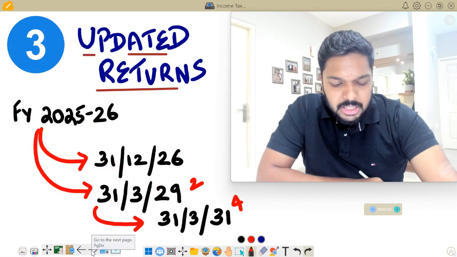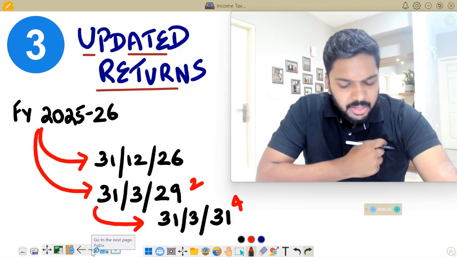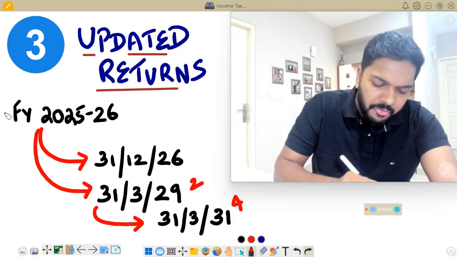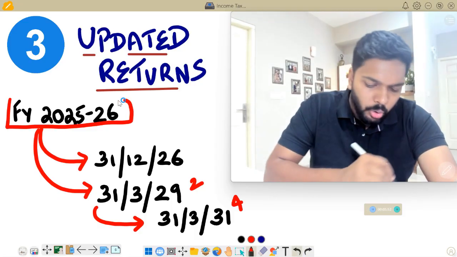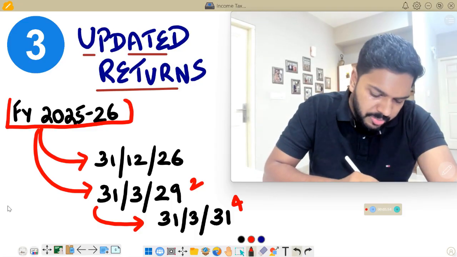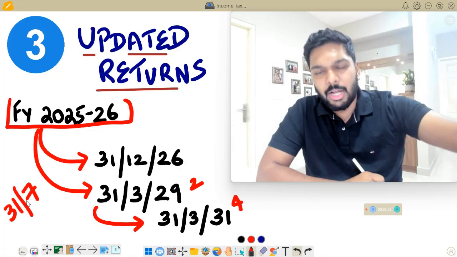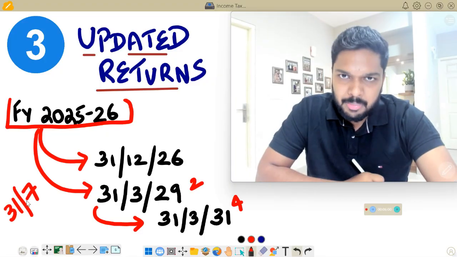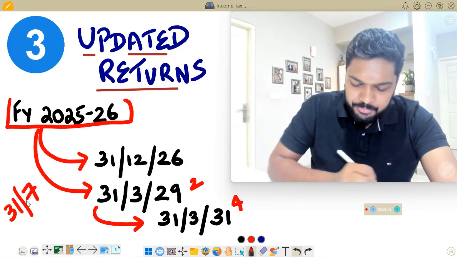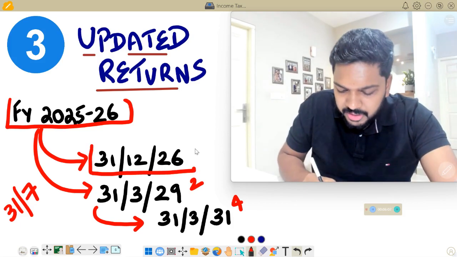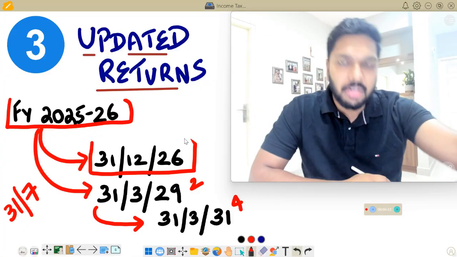Coming to the third important change, and that is updated returns. What it says is that for financial year 25-26, you have the original due date to file income tax return, which is basically 31st of July 2026. By July of the next financial year, you're supposed to file an income tax return. But say you miss that deadline, you still have time up to 31st of December 2026 to file an income tax return. Otherwise, it's called a belated return.